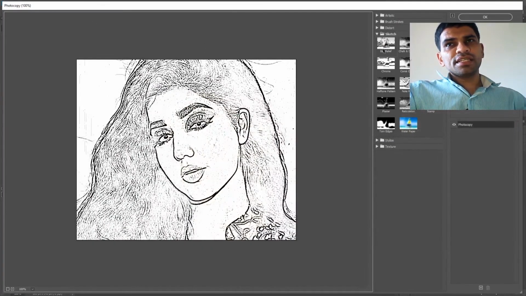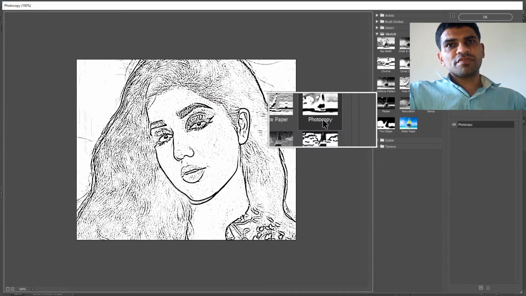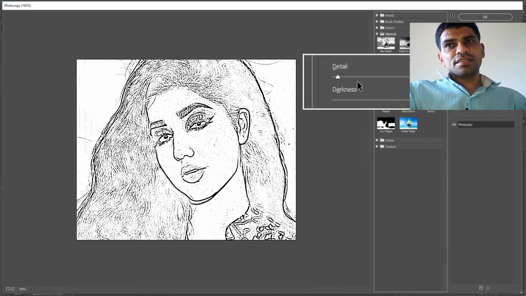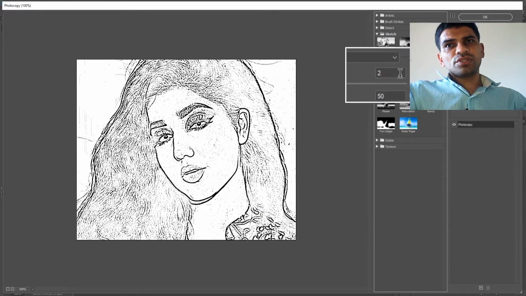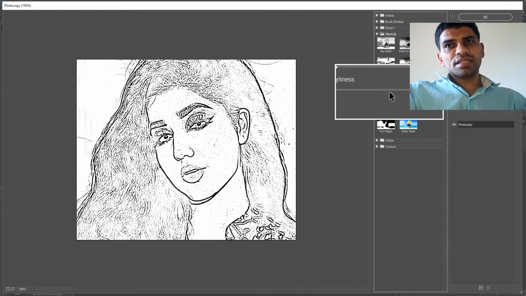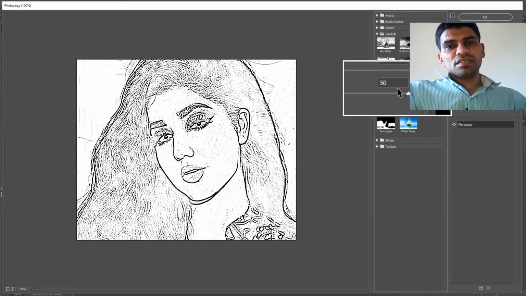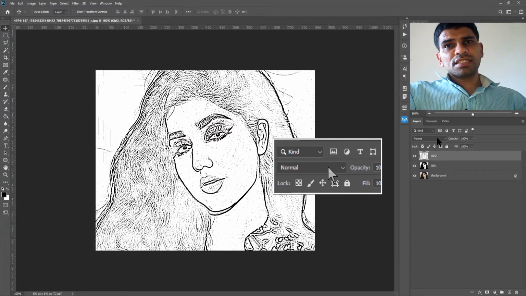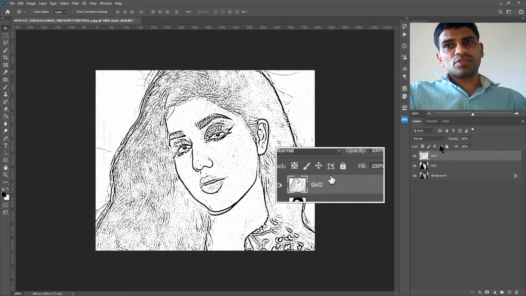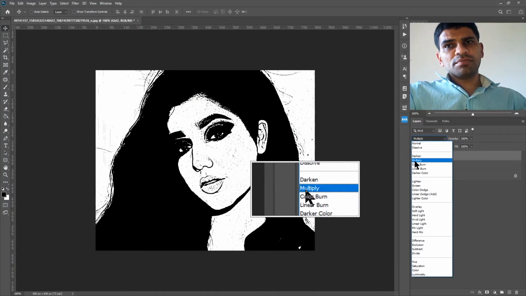In the Filter Gallery, under the Sketch group, select the Photocopy filter and adjust with these settings. Detail is on 2, while the darkness is on 50. Then again, these settings may be different for your image and its size. Now click OK. The next step is setting the blend mode of the Girl 2 layer to Multiply.